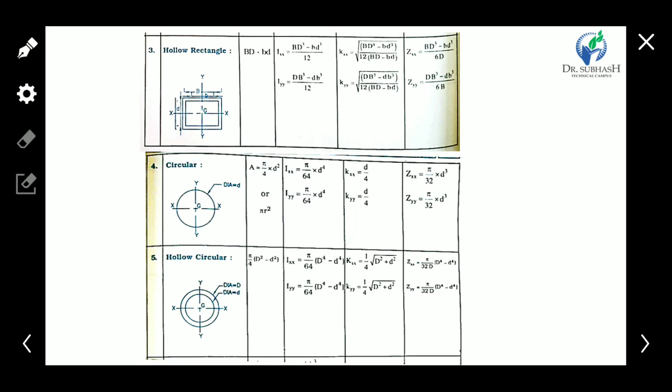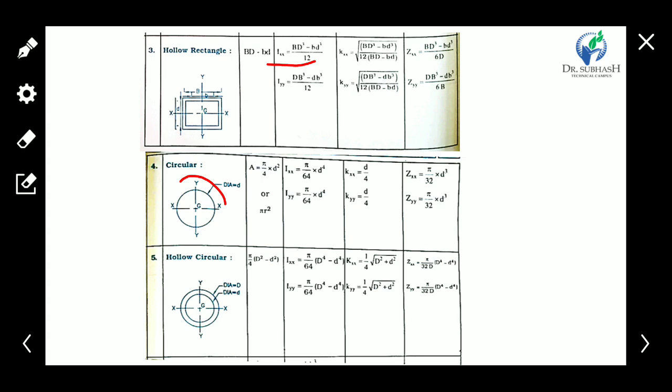So the moment of inertia about the x-axis is (BD cube minus small bd cube) upon 12, where small bd is the hollow section and capital BD is the outer section's breadth and depth. Through this equation we can find the moment of inertia of a hollow rectangle.